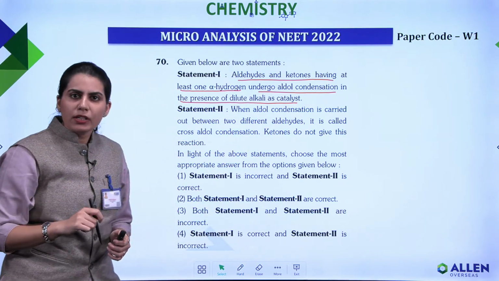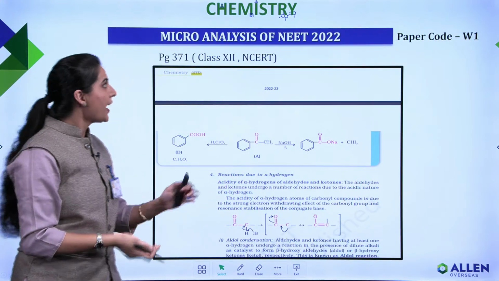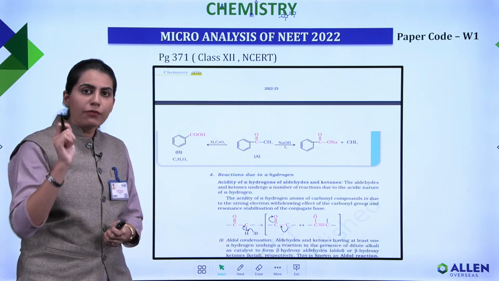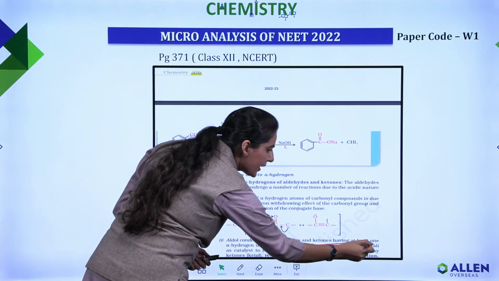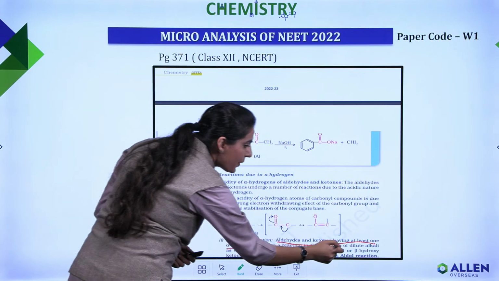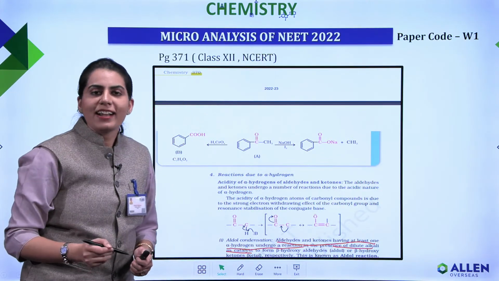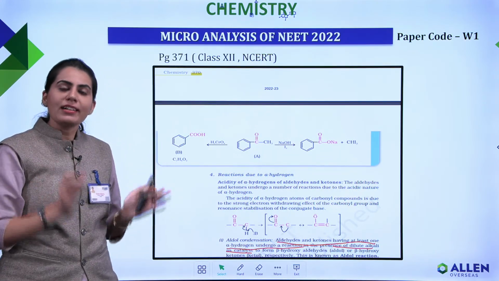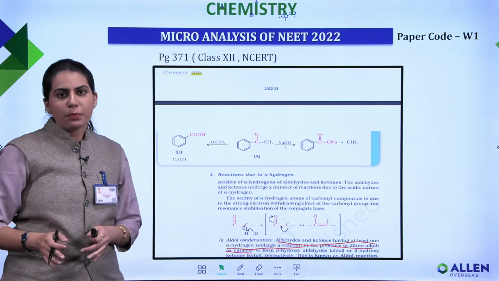Now if we see this line from our NCERT, this is your class 12th NCERT, page number 371 of the aldehydes, ketones and carboxylic acids chapter. You will see that aldehydes and ketones having at least one alpha hydrogen undergo this reaction in the presence of dilute alkali as catalyst. So you can clearly understand that they can change one or two words, but the concept is going nowhere, and you can understand the relevance of NCERT and your module to your preparation, right?